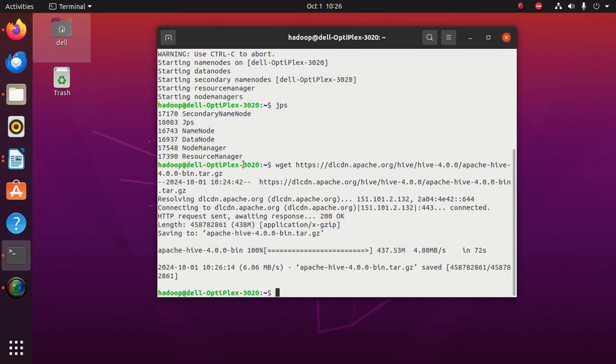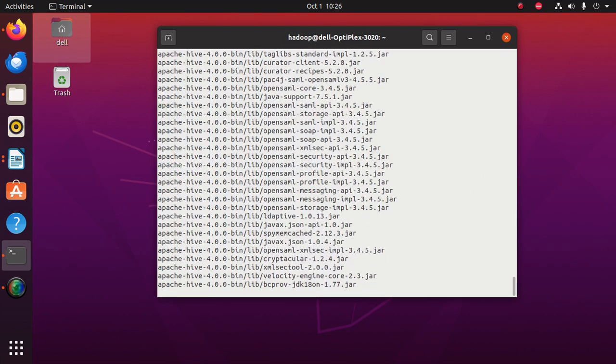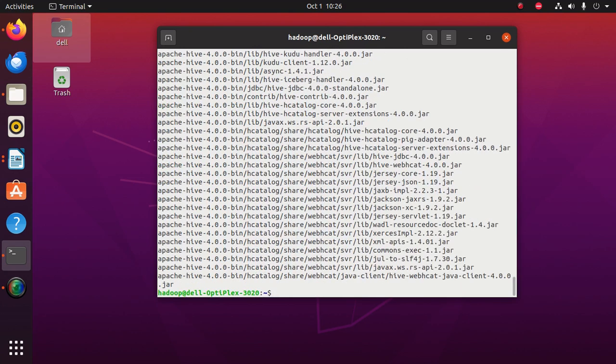So now our Apache Hive binary file download is complete. Now we shall unzip this folder. To do that, we shall copy this one. Instead of typing it again and again, just copy this. Type the command tar zxbf, space, the file name, enter. Okay, so we have unzipped the folder.